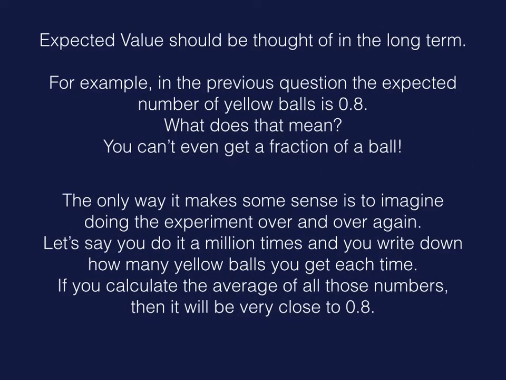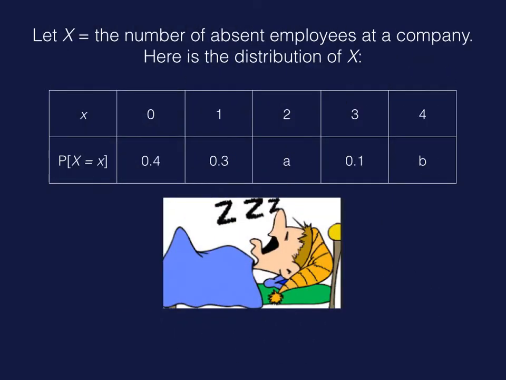Much like probability, the mean only makes sense in the long run. Right? You can't even get 0.8 balls. It's not a possible value, but that's fine. The only way it makes sense is to imagine doing this over and over and over again, millions of times. And each time you do this, you write down how many yellow balls that you get. Then the average of all these different experiments is going to mathematically converge to the mean of 0.8. But it only happens in the long run.